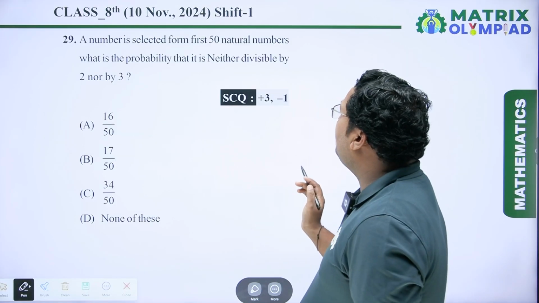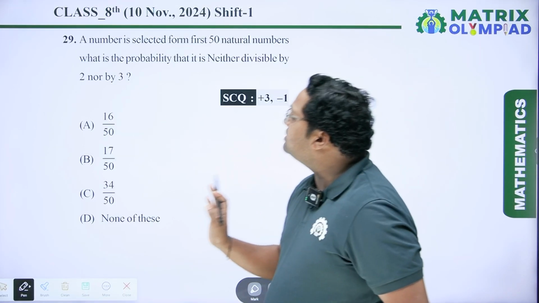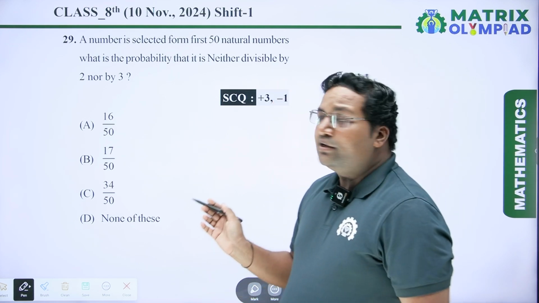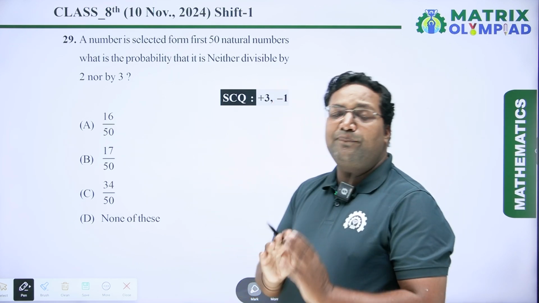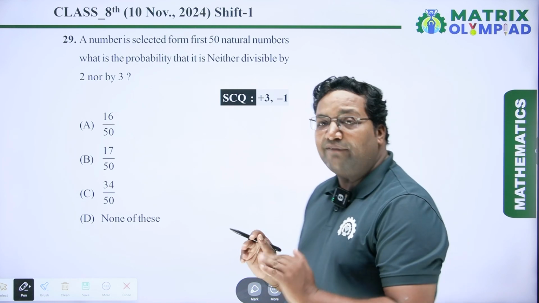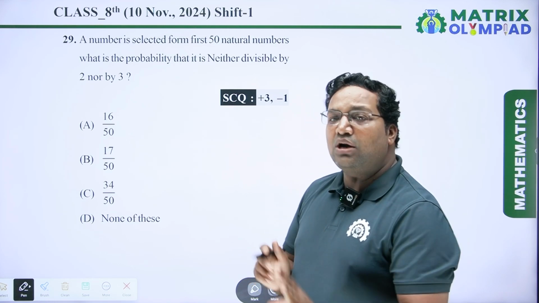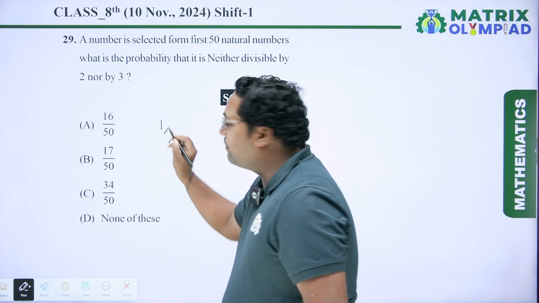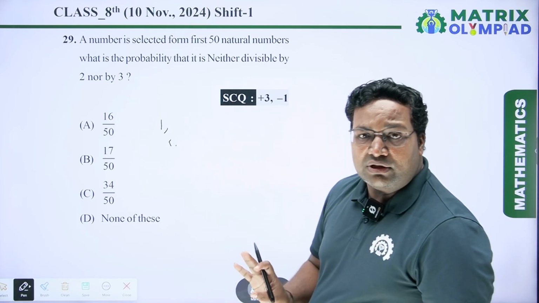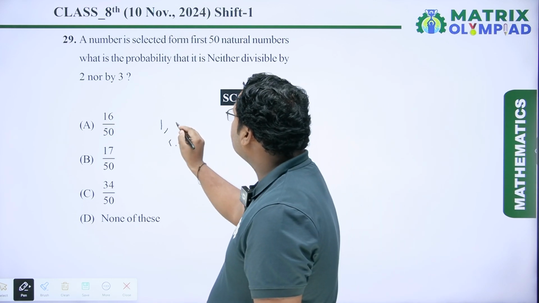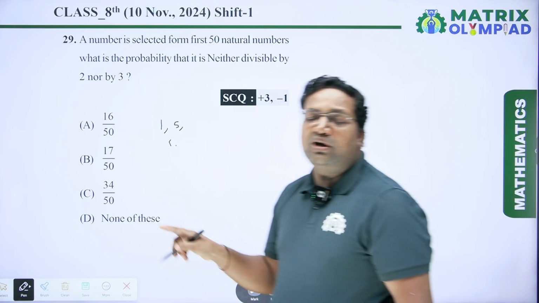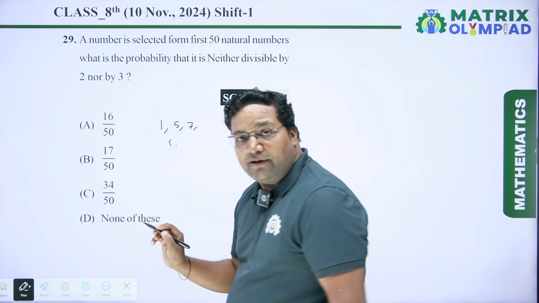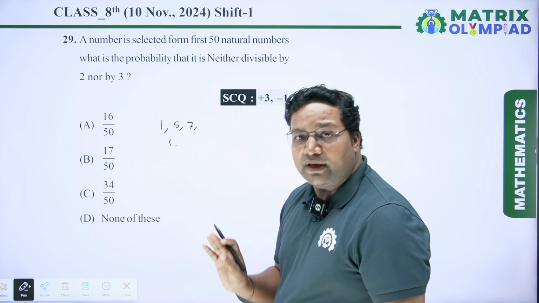A number is selected from first 50 natural numbers. What is the probability that it is neither divisible by 2 nor by 3? So here we have given 50 natural numbers. So first we have to write all the numbers which are not divisible by 2 or 3. So first number is 1, which is not divisible by 2 or 3. Second number is 5. It is also not divisible by 2 or 3. Next number is 7. It is also not divisible by 2 or 3.